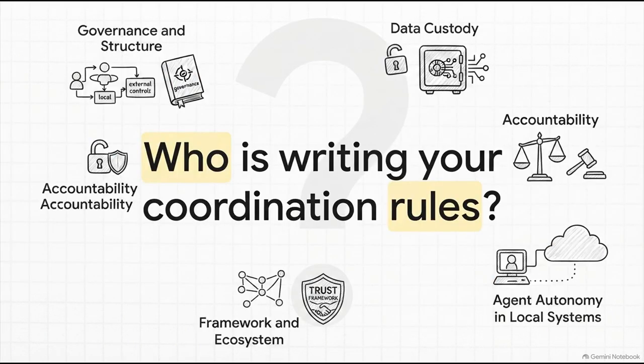I want to leave you with this provocative thought today. As autonomous agents start taking over our local machines, if you don't demand these 6 requirements for autonomy, you are essentially letting someone else write your rules. Custody of your data? Sure, that's a great start. But true accountability is what will actually allow us to trust these local agent ecosystems at scale.